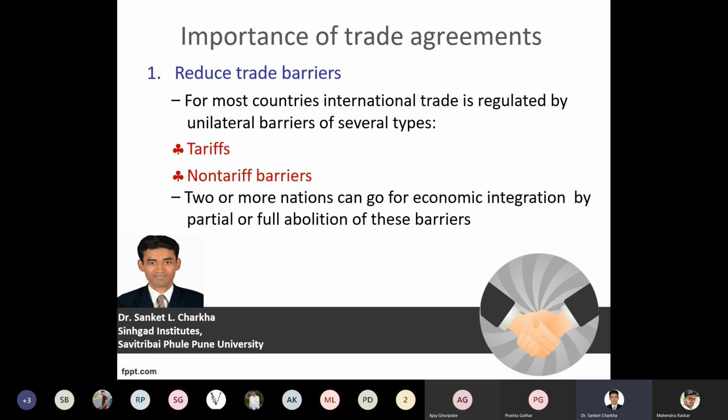Now, what are the various trade barriers? The trade barriers can be related to taxation, that is the tariff perspectives, or they may be related to non-tariff barriers. So we have to take both tariff and non-tariff barriers into consideration, and most countries' international trade is regulated by unilateral barriers of several types. These unilateral barriers are a particular concern, as they are found common on every platform.